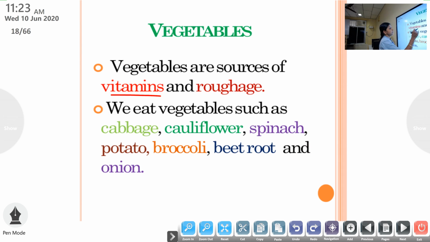Vegetables contain vitamins and roughage. Vegetables contain what? Vitamins and roughage. Roughage is a fibrous material which helps to move food and waste through the parts of our digestive system. That is roughage.